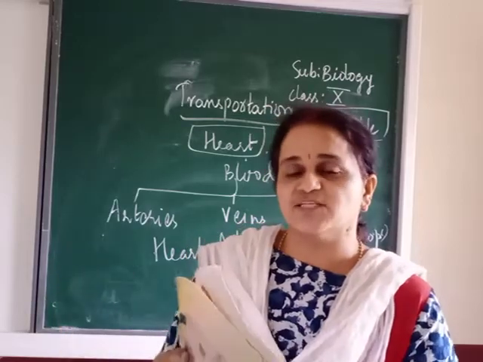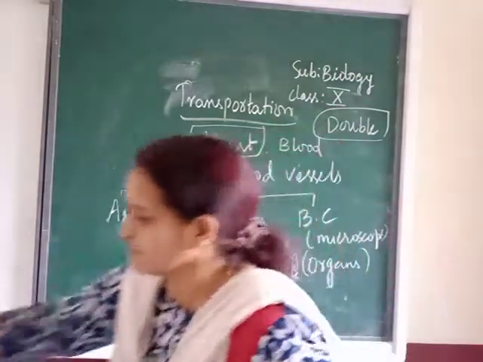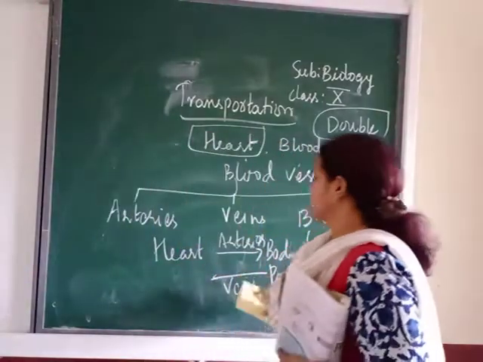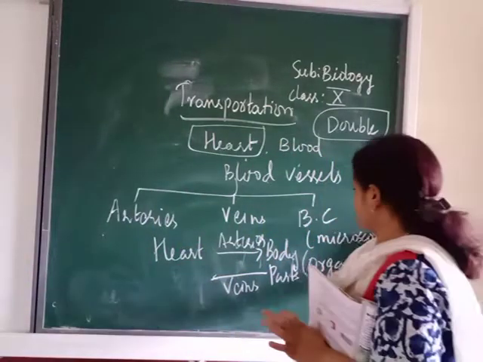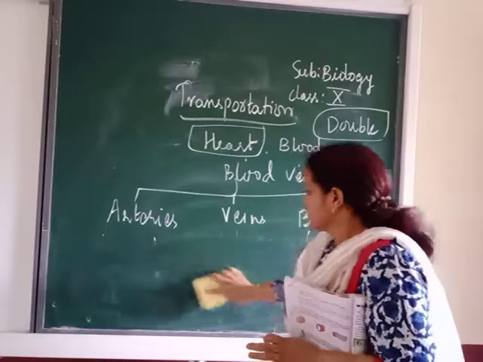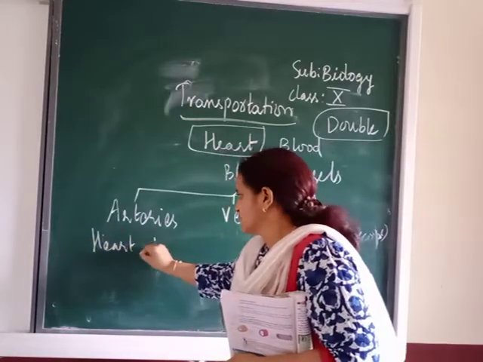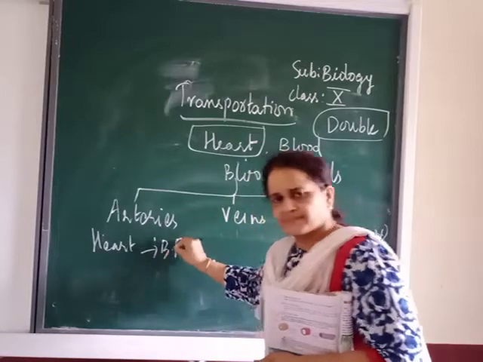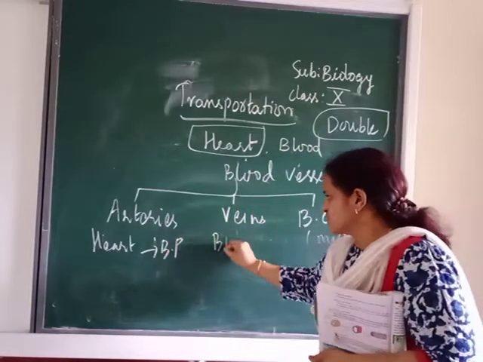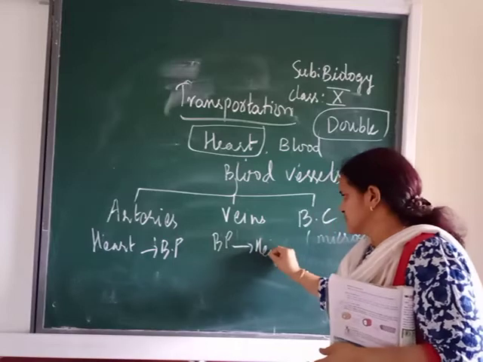Now, type of blood. Type of blood transported means there are two types of blood, everyone knows: oxygenated and deoxygenated blood. Now arteries, remember, heart to body parts. Here, body parts to heart.